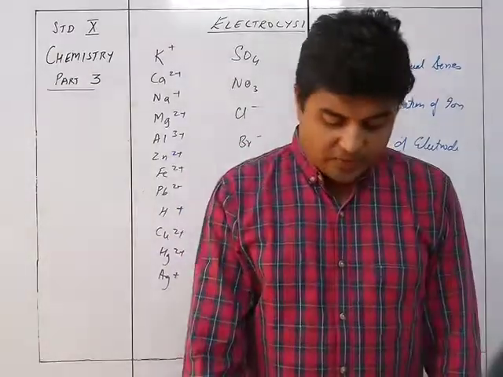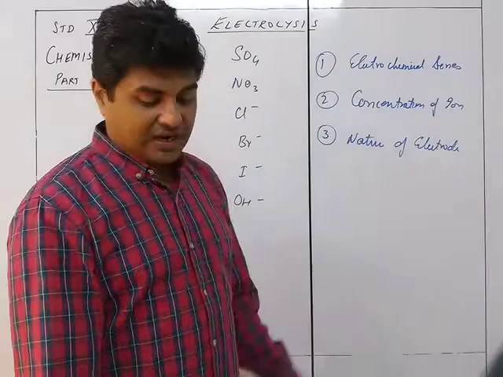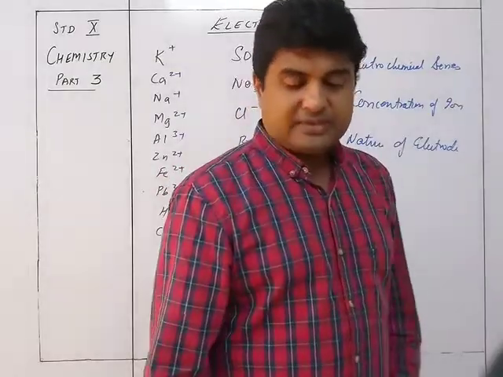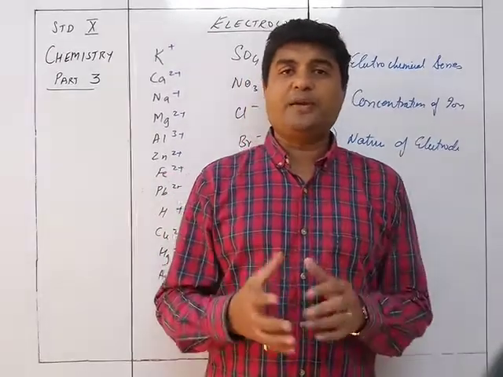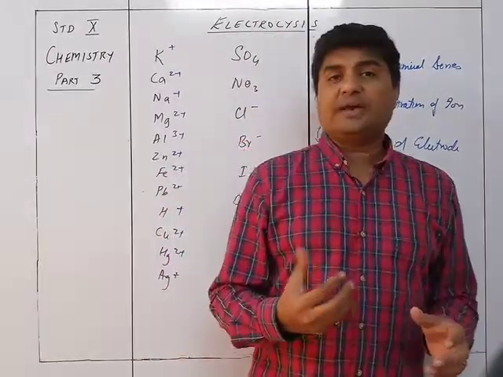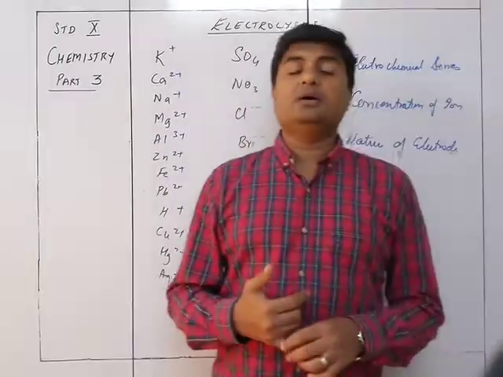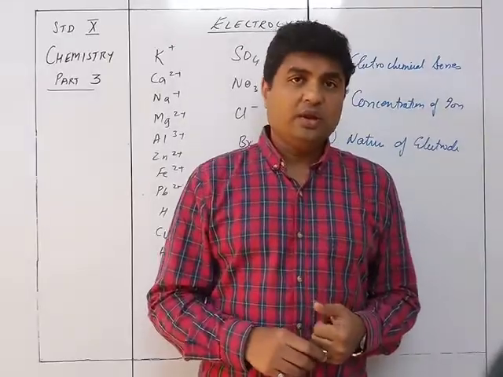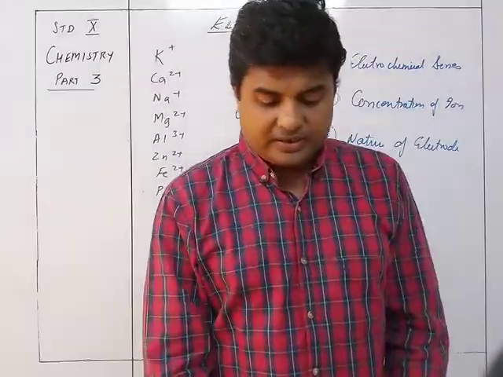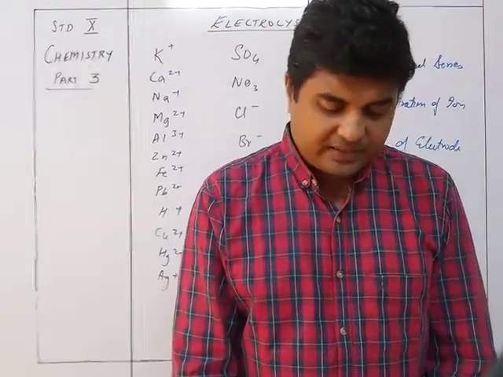So that is about the nature of electrodes in case of selective discharge of the ions. Up till now, what we understood is the complete process and the different things involved in the dissociation and the products which are going to be achieved at the anode and cathode. Now we are going to see some examples of the electrolysis.